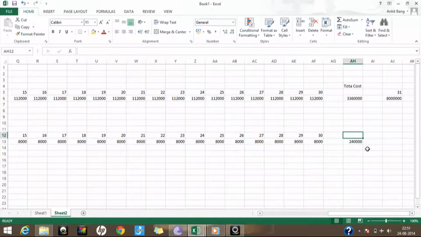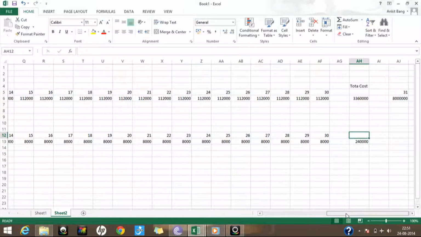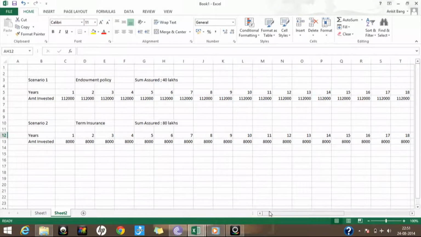So the total cost there is 33,60,000, and the cost here is 2,40,000 for the same amount of benefits. The difference is that in an endowment policy you get back the amount you have paid plus bonuses, but the same is not there in the case of term insurance.